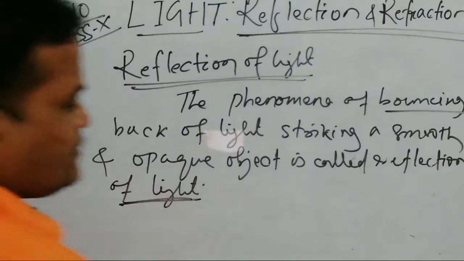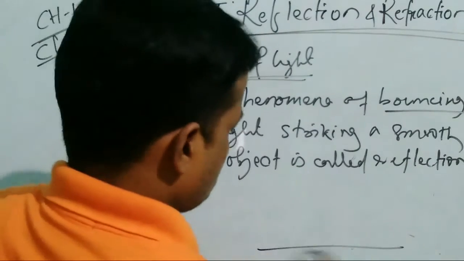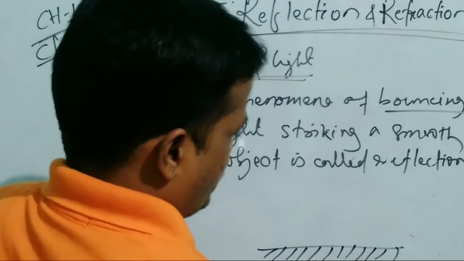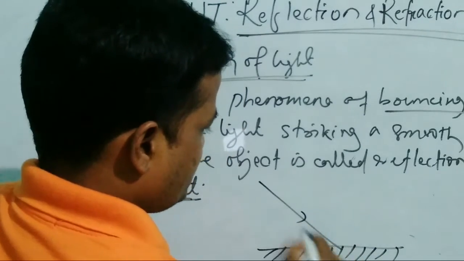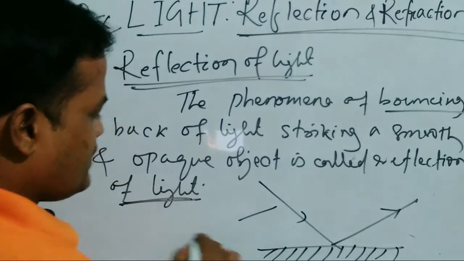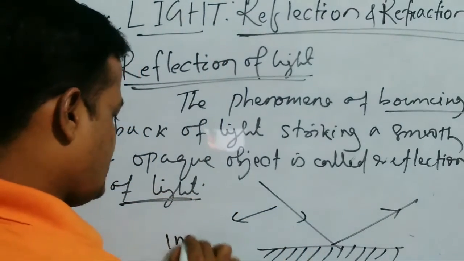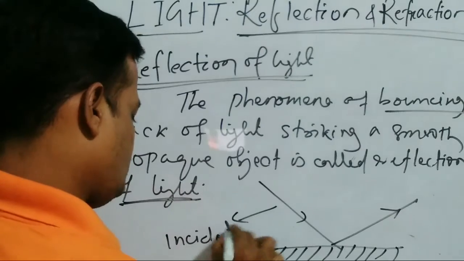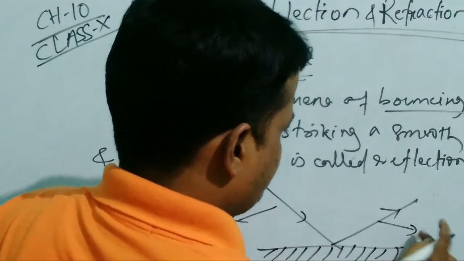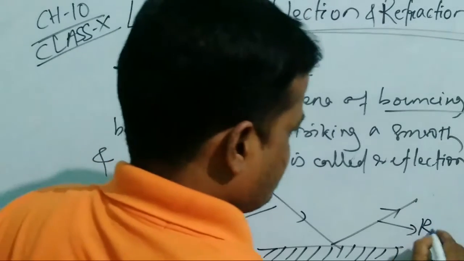So suppose this is a mirror. When light rays fall on it, they reflect, bounce back. This ray is called the incident ray, and this bouncing back ray is called the reflected ray.